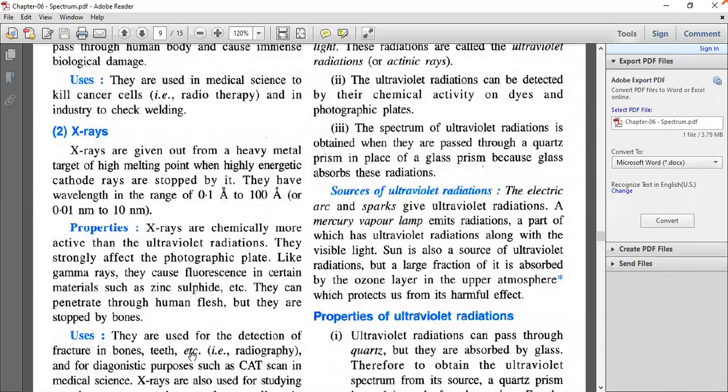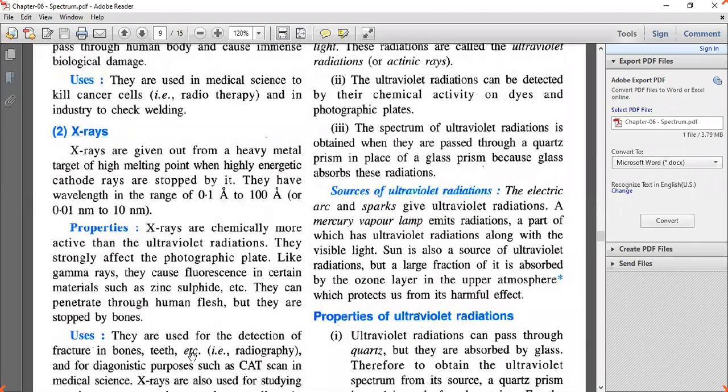So the penetrating power is less than that of gamma rays. Okay, they cannot pass through our bones, so that is the reason to take the photo of a bone. In case of fracture, X-rays are used, and the duration of these X-rays is in terms of fractions. So for very little time, these X-rays are exposed to our body.